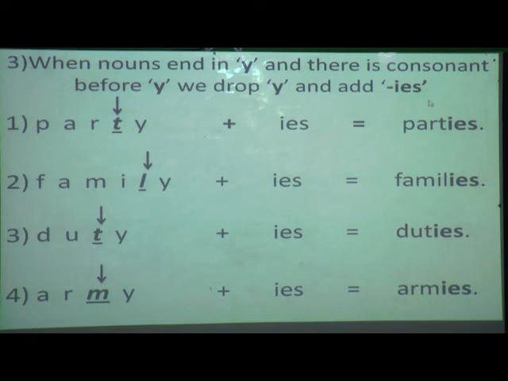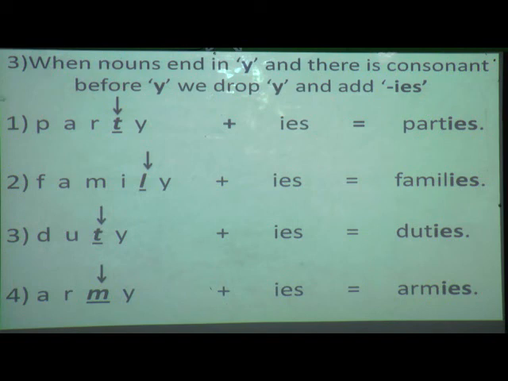Now with the help of examples I will explain how it works. What is our first example? That is party. Before doing this example you should know whether the letter is a consonant or a vowel. In this rule we are learning about only consonants. So when there is a consonant before Y, only that time you have to add IES. So shall I start? Okay.